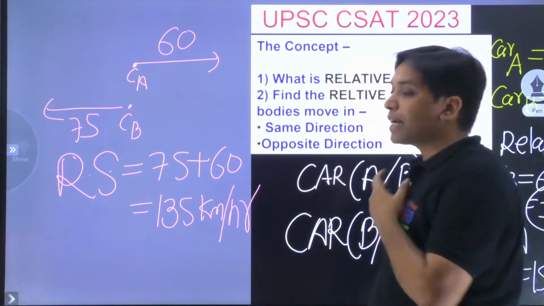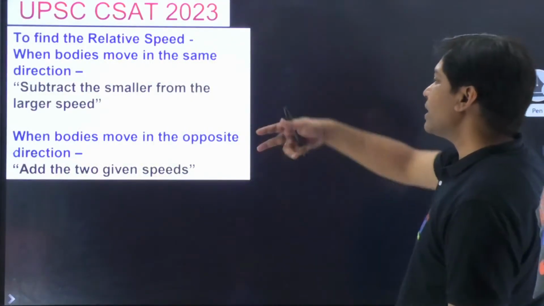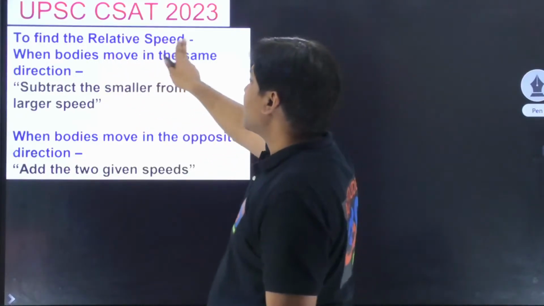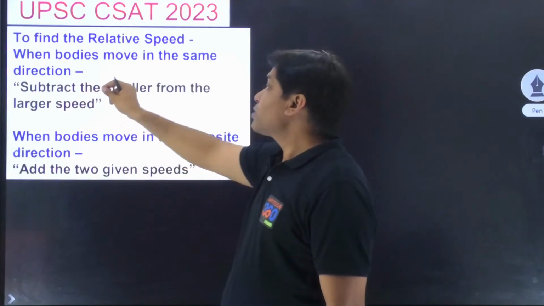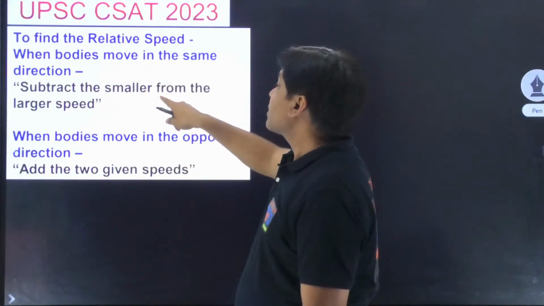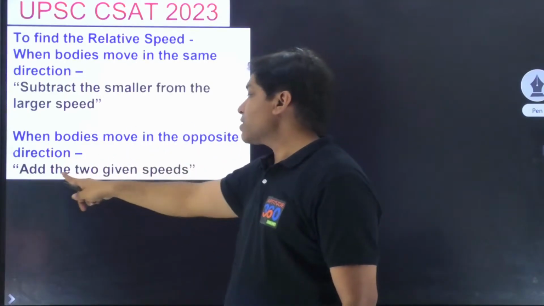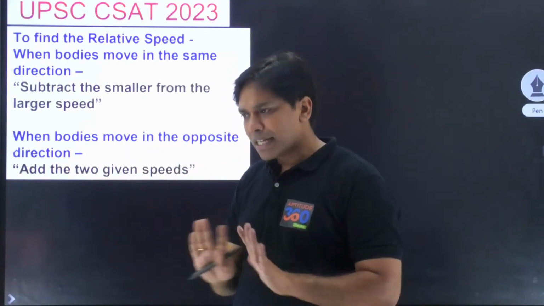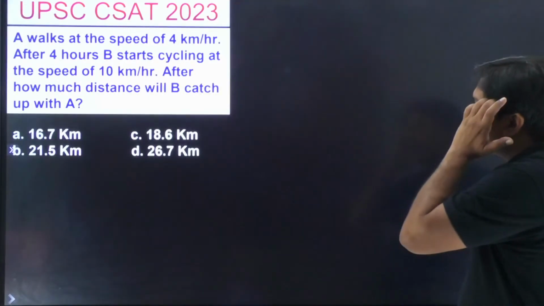Now, since we are understanding this thing, I would like you to go ahead. So what is it that we are trying to say? To find the relative speed when bodies are moving in the same direction, subtract the smaller from the larger speed, and when the bodies are moving in the opposite direction, add the two given speeds. That's okay. Now try to solve this problem out.